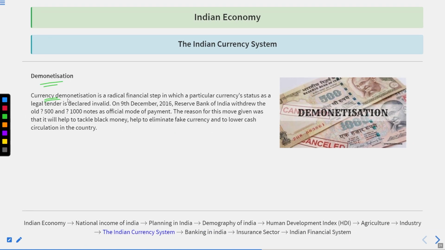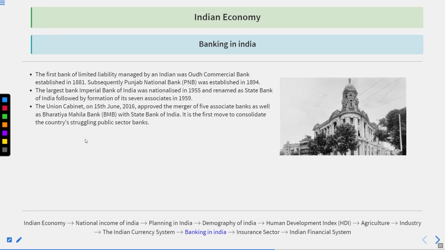Demonetization, if we talk about, currency demonetization is a radical financial step in which a particular currency's status as a legal tender is declared invalid. In India, on 9 December 2016, the Reserve Bank of India withdrew the old 500 and 1000 notes as official mode of payment. The reason given for this move was that it would help to tackle black money, eliminate fake currency and lower cash circulation in the economy so that other things would be tackled.